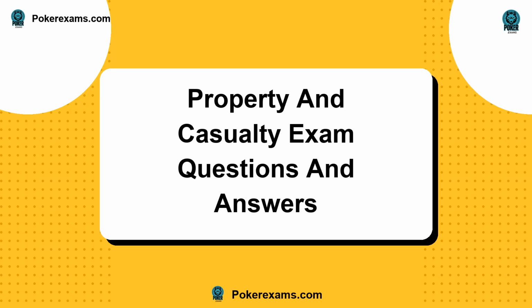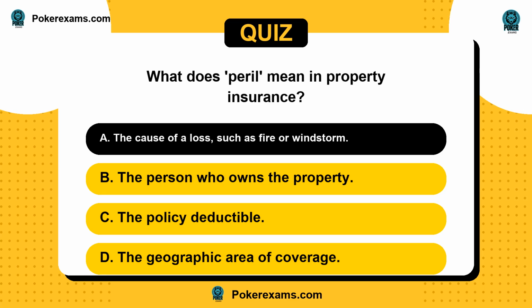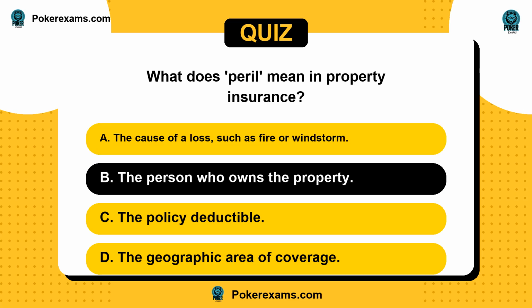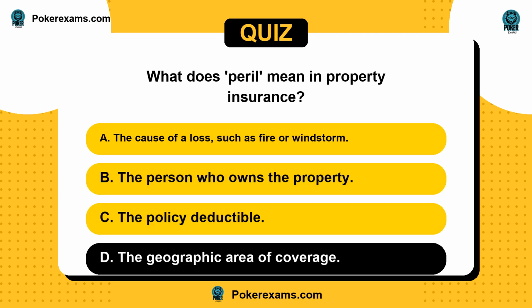Welcome to the quiz. What does peril mean in property insurance? Is it A, the cause of a loss, such as fire or windstorm? Or B, the person who owns the property? C, the policy deductible? Or D, the geographic area of coverage?